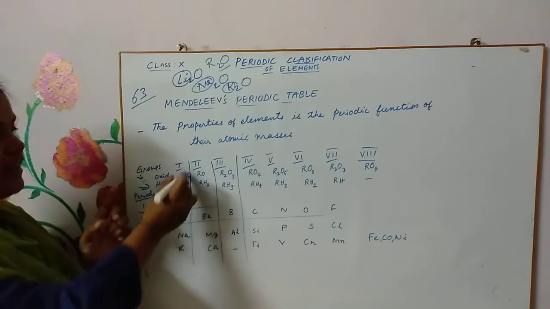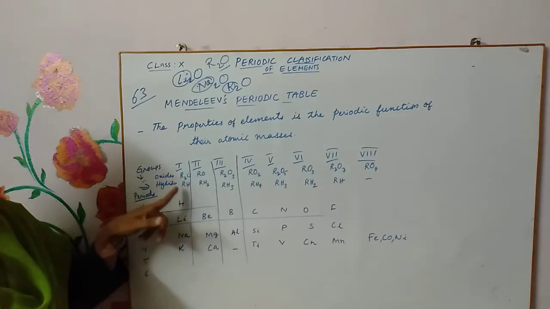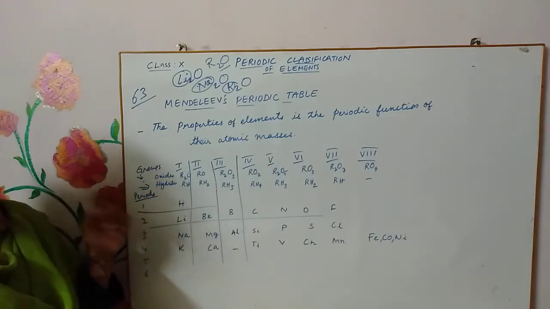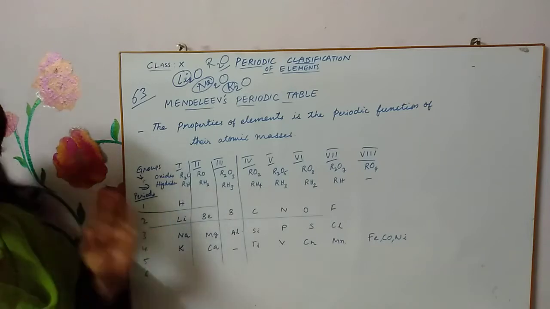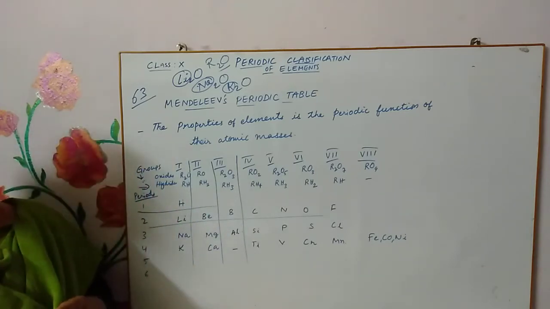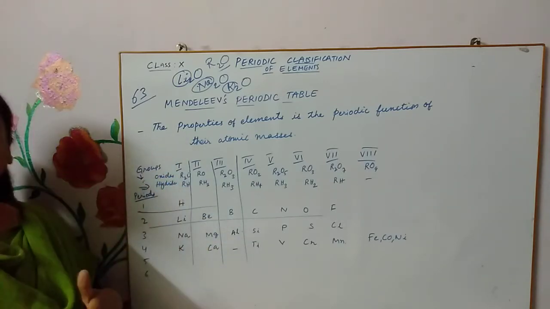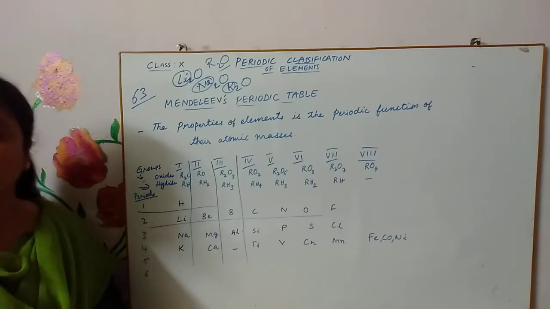All of them react with oxygen and hydrogen in a similar manner, and they form oxides and hydrides with the same general formula. So you can understand that all of these have similar chemical properties. If oxides and hydrides have similarities, they will react with other elements also in a similar manner.